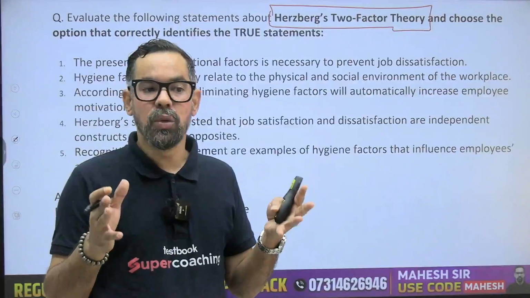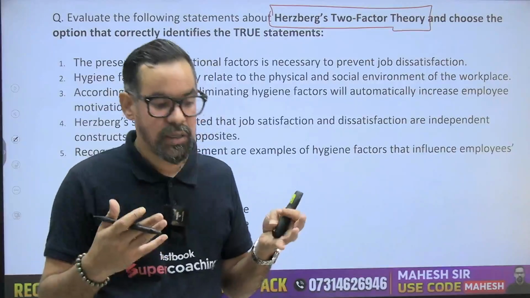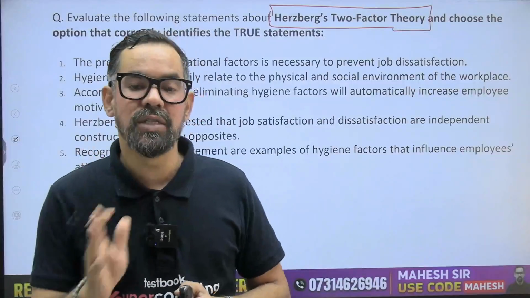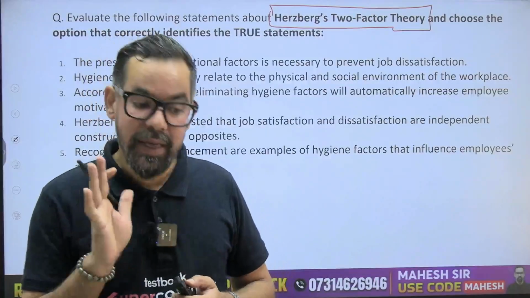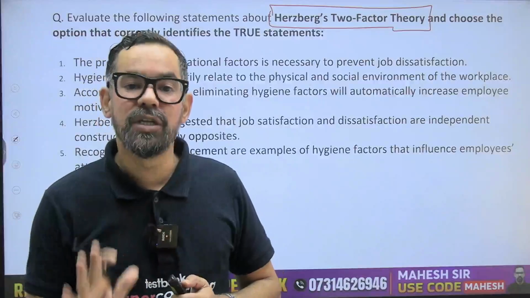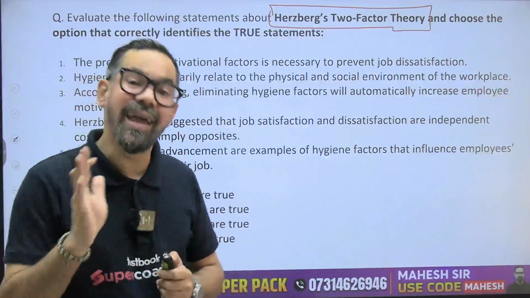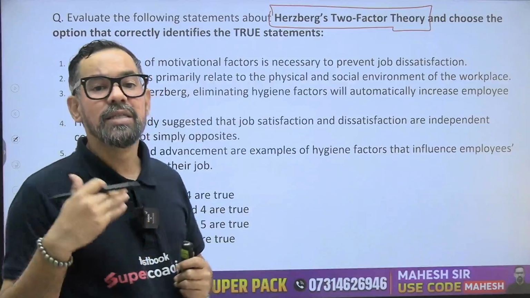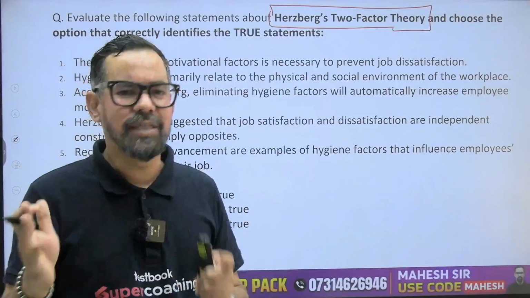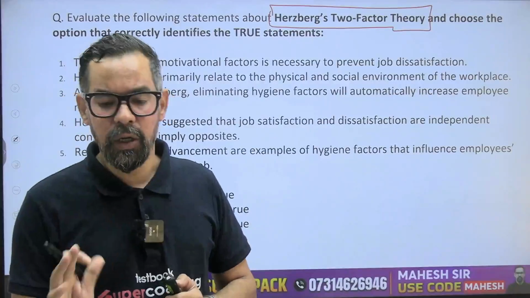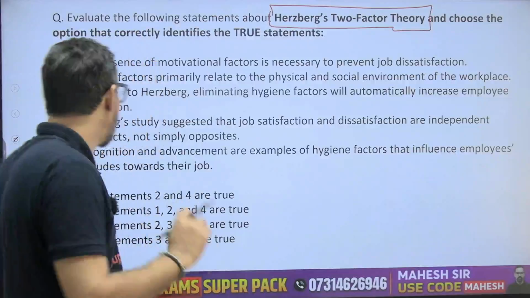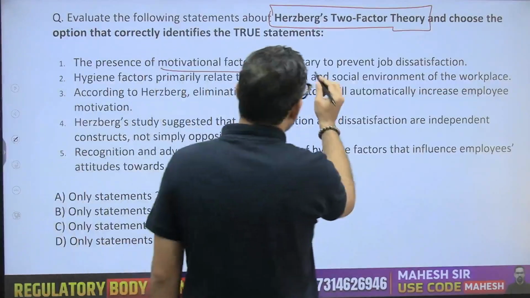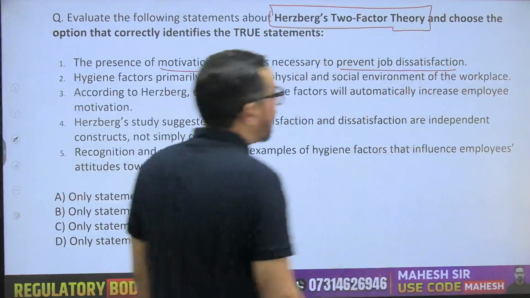Like, if an organization is meeting all the hygiene factors, that does not mean the employee will be motivated. Hygiene factors which prevent dissatisfaction can indirectly lead to motivation, like salary and company policies. These are hygiene factors, so they are not the motivators, right? The statement says the presence of motivational factors is necessary to prevent job dissatisfaction.